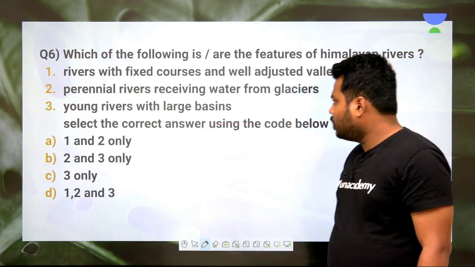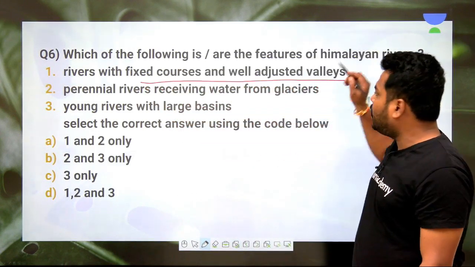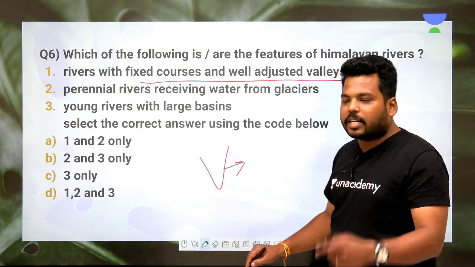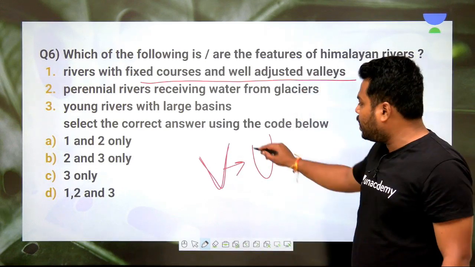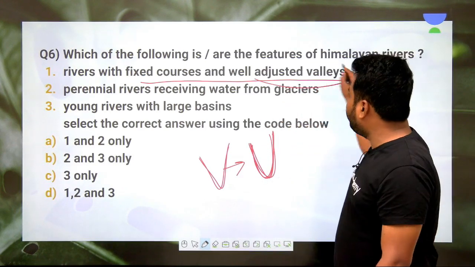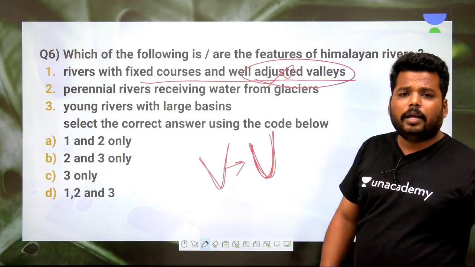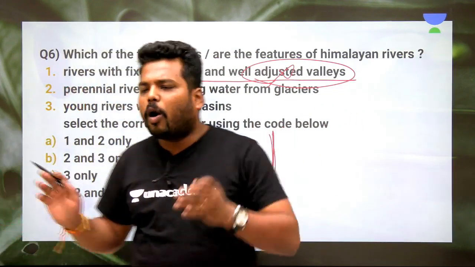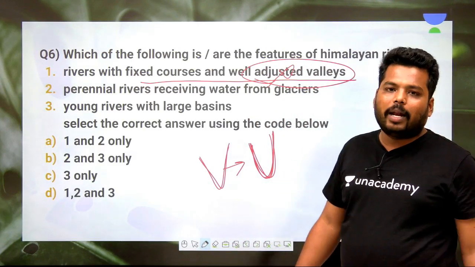Clear? So now let's see Himalayan rivers. River courses are fixed courses and well adjusted with valleys. Yes, these are well adjusted with valleys, but not adjusted, they are elaborated. Clear? So V-shaped valleys they have created, but they have converted later on into U-shaped gorge-like structures. So no well adjusted valleys. It is modified valleys, that is, gorges are created. Himalayan rivers have created a huge number of gorges. A gorge is nothing but an extension of a V-shaped valley into a U-shaped valley-like structure.